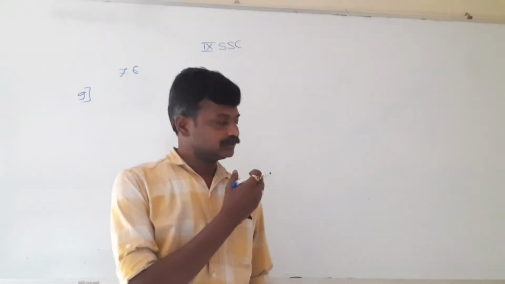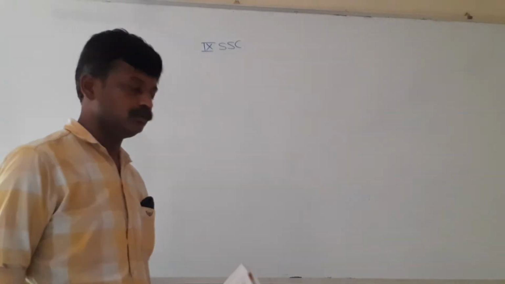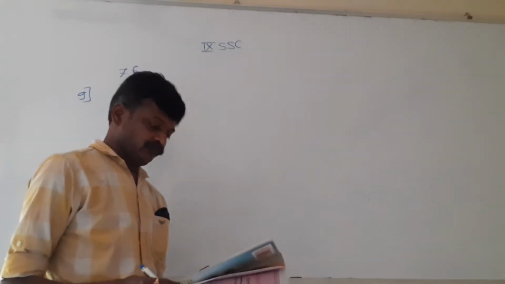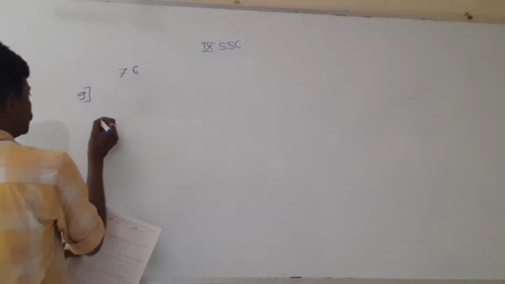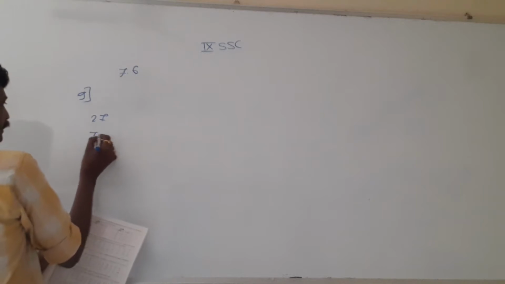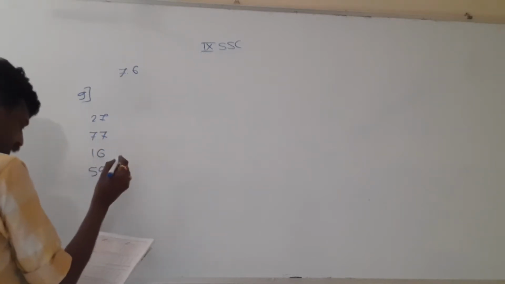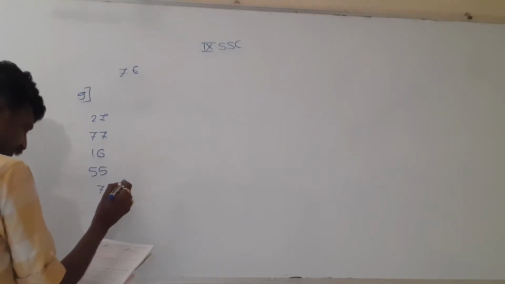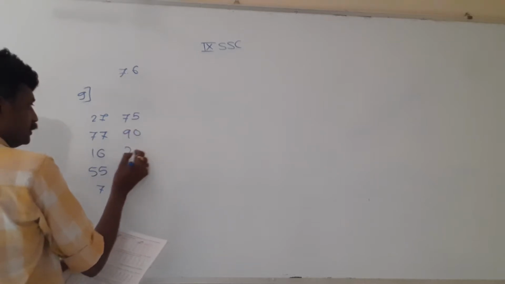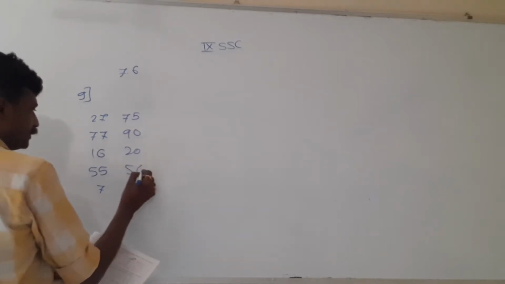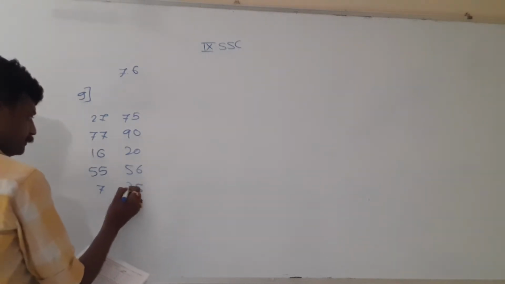While solving it on the board, I am writing it to understand it better, because I can't show you the board and textbook at a time. So first I will write the given information. Here it is 27, 77, 16, 55, 7, then 75, 90, 20, 56, 55, sorry, not 55, 35.